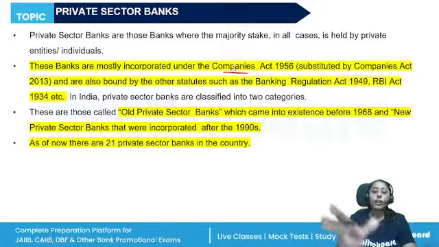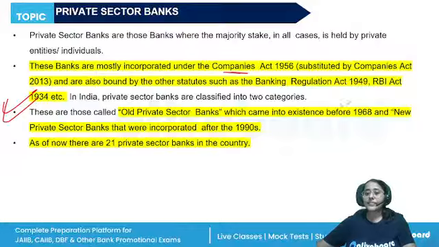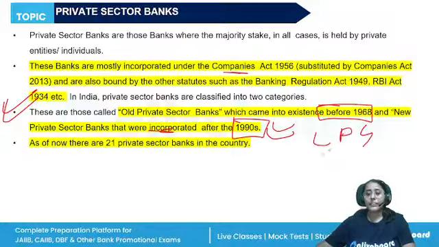There are the old private sector banks, this is important, which came into existence before 1968, and the new generation private sector banks which were incorporated after the 1990s in the LPG reforms. As of now, there are 21 private sector banks. In your book, the names of the private sector banks, their location, head office is also given, but it is not important for us.